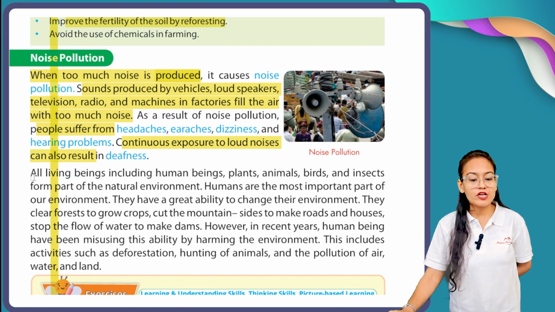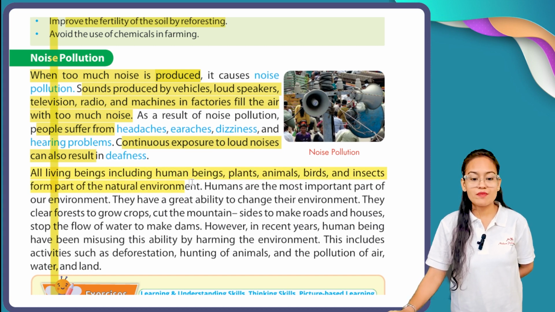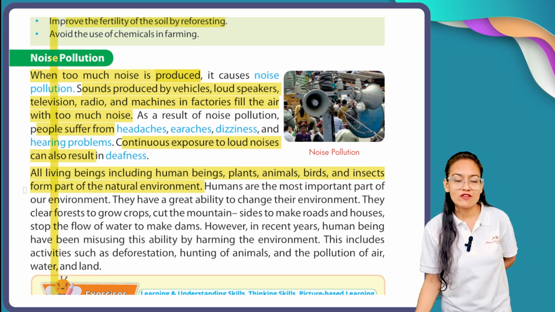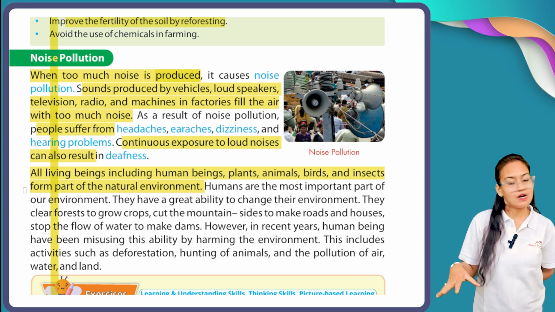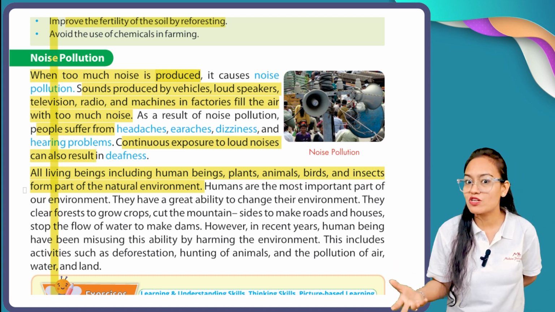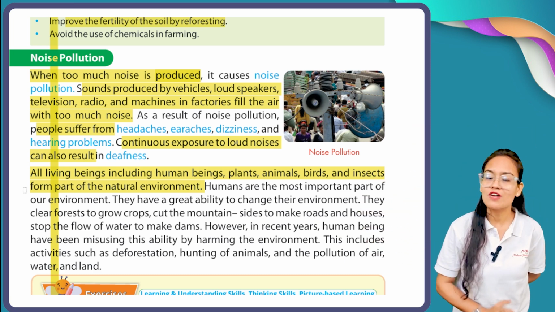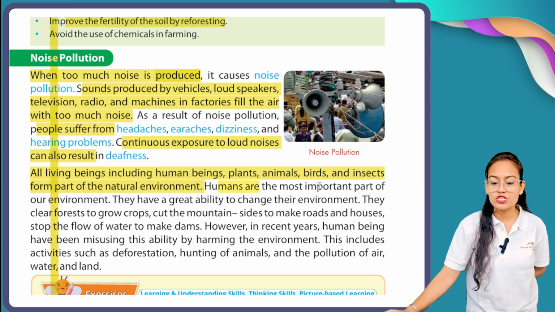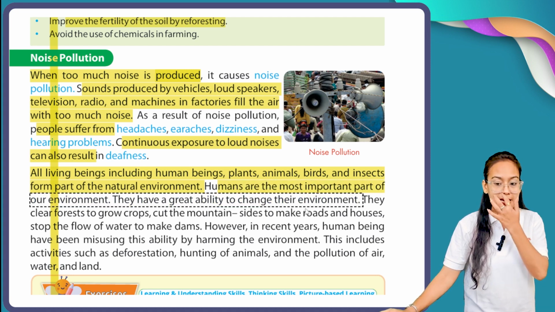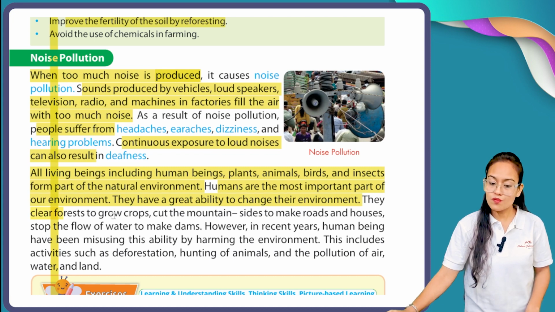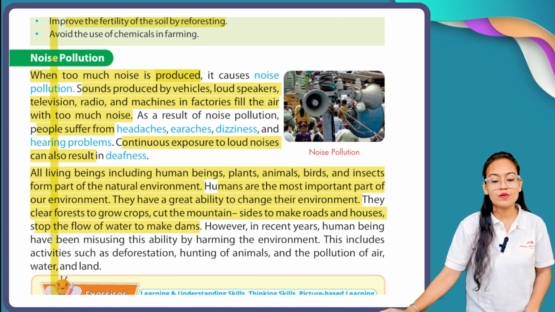All living beings, including human beings, plants, animals, birds, and insects, form part of the natural environment. So, what are the parts of the natural environment? Not only human beings are part of our natural environment. Our animals, our birds, and all other living creatures combined form a part of the natural environment. Humans are the most important part of our environment. They have the ability to change their environment. They clear forests to grow crops, cut mountain sides to make roads and houses, and stop the flow of water to make dams.